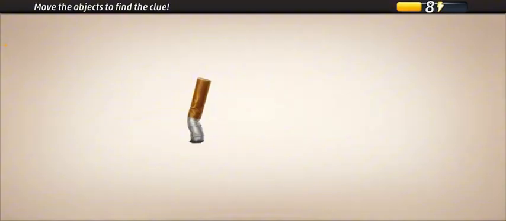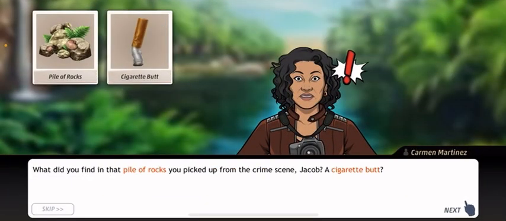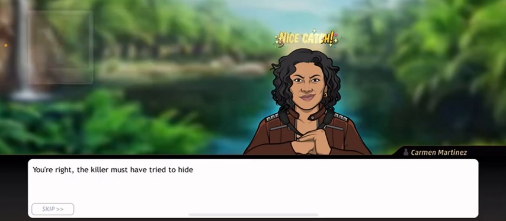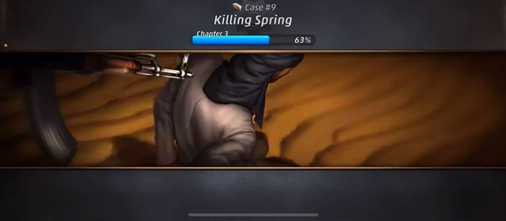Found a cigarette. What do you find in that pile of rocks you picked up from the crime scene, Jacob? A cigarette butt? You're right, the killer must have tried to hide this after they shot Hazama. We don't have time to figure out which of our suspects smoked, though. We need to get the cigarette butt to Lars on the double. The only person who can actually smoke is the killer.